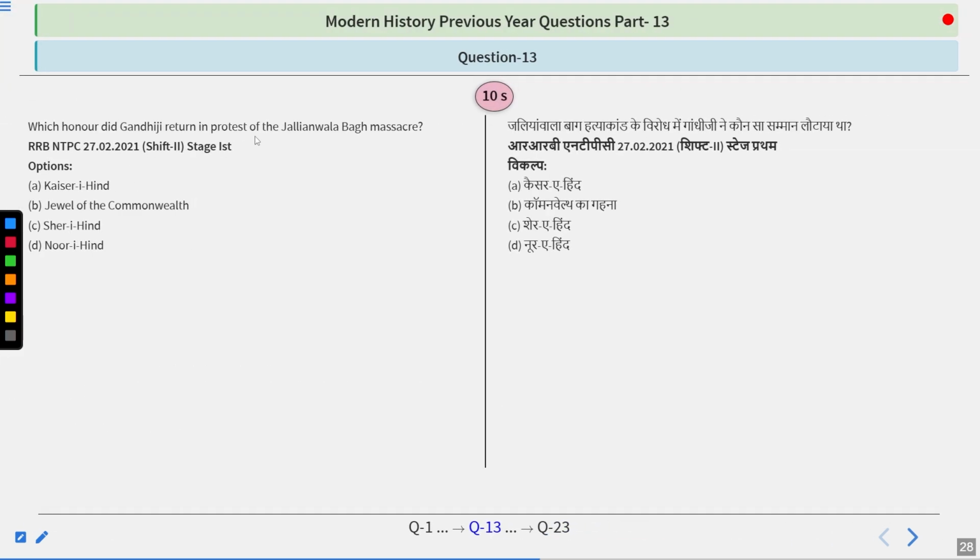Which honor did Gandhiji return in protest of the Jallianwala Bagh massacre? Very important question this is. Try to think about this. Options are Kaiser-i-Hind, Jewel of the Commonwealth, Sher-e-Hind, Noor-e-Hind.